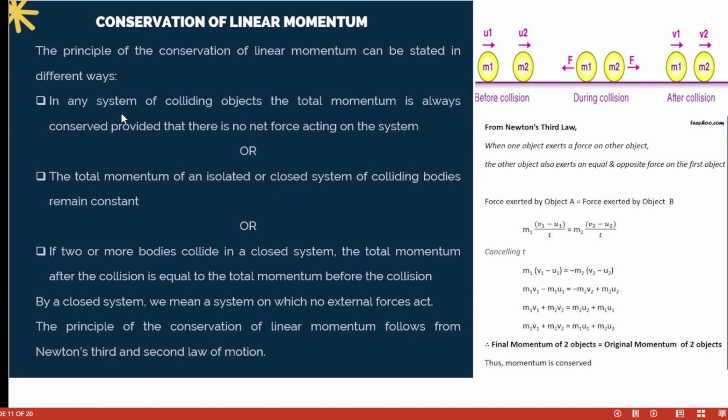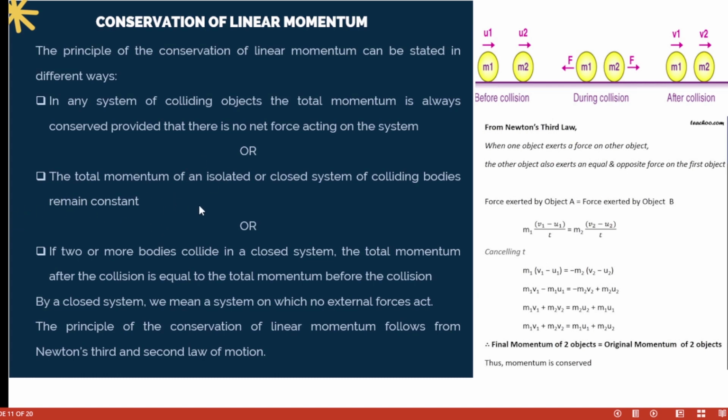So the principle of the conservation of linear momentum can be stated in different ways. In any system of colliding objects, the total momentum is always conserved, provided that there is no net force acting on the system.